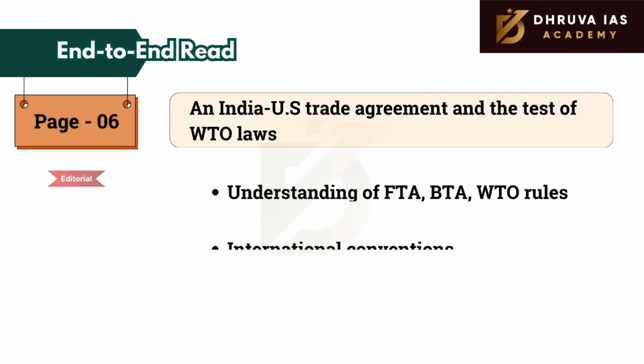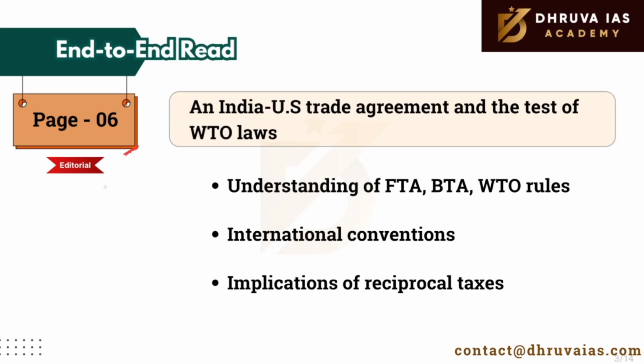The next article under this category is also on page number 6, which is again an editorial article. This particular article highlights the India-US bilateral relations. This article highlights what are the legal issues associated with bilateral trade agreements and how it will conflict with World Trade Organization rules. This topic is relevant for GS2 when we talk about international relations, and it is also relevant for GS3 when we talk about the Indian economy.